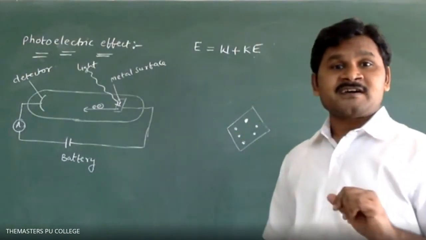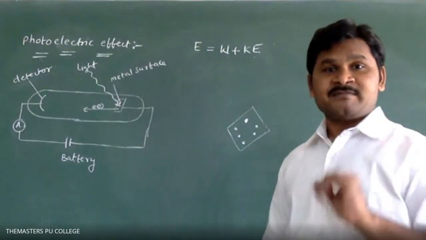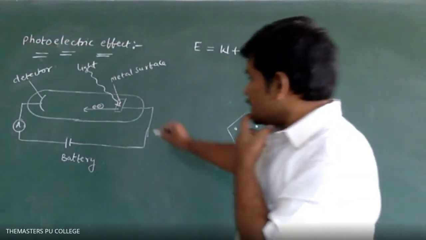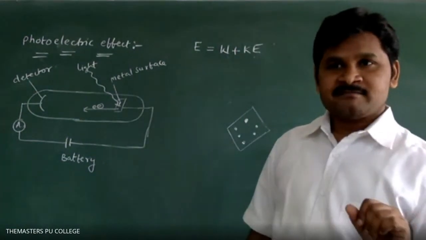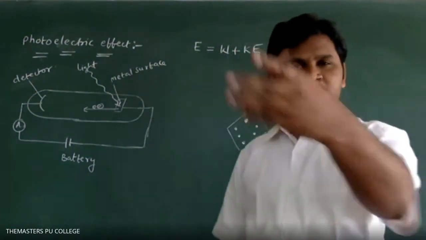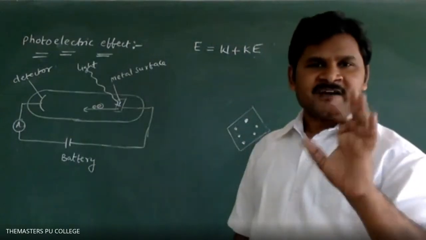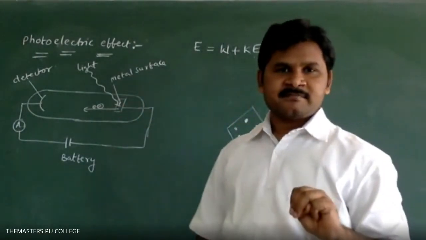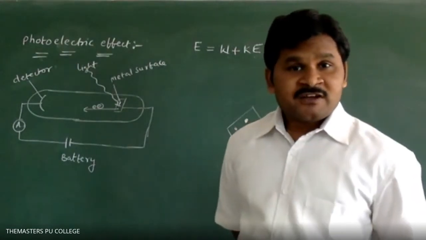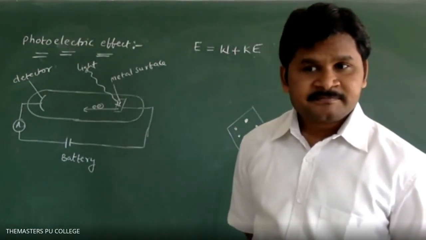One more important conclusion, please remember. Suppose the metal frequency is 5 into 10 power 14; we don't need the power, just say the metal frequency is 5 and the light frequency is 3. Will the photoelectric effect occur?